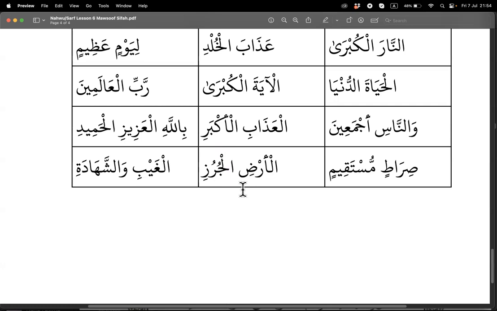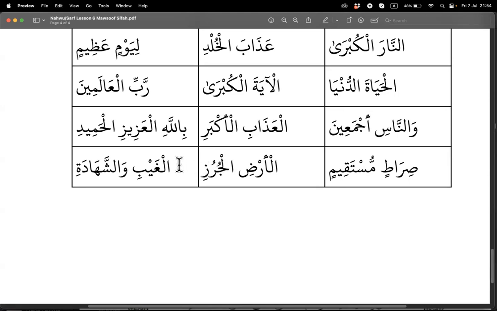Al-Ardi. Is it feminine? Yes, it is. So this is actually feminine. I need to double check if this is also feminine or not, and double check the meaning to see that.